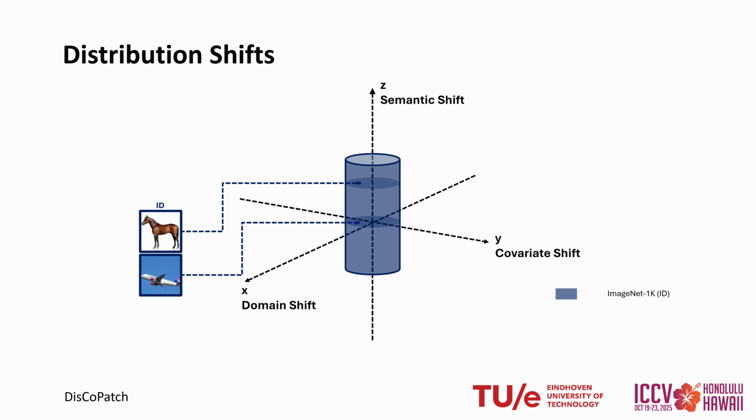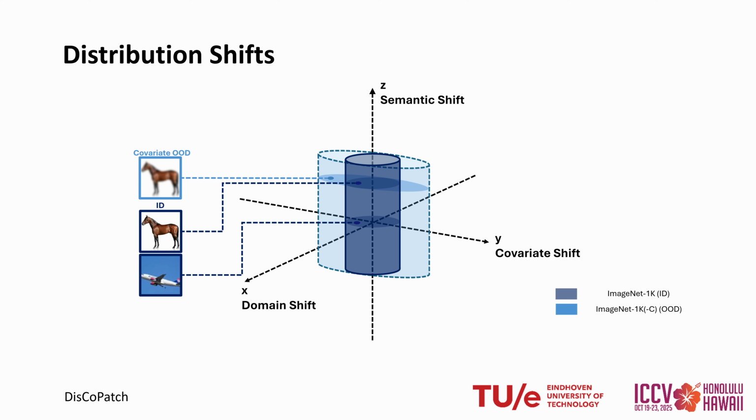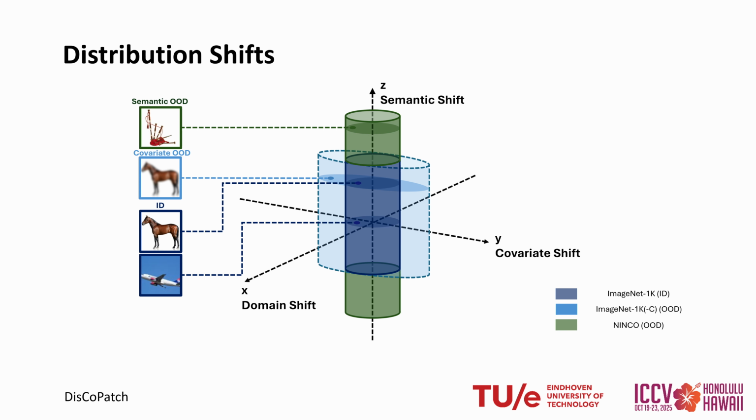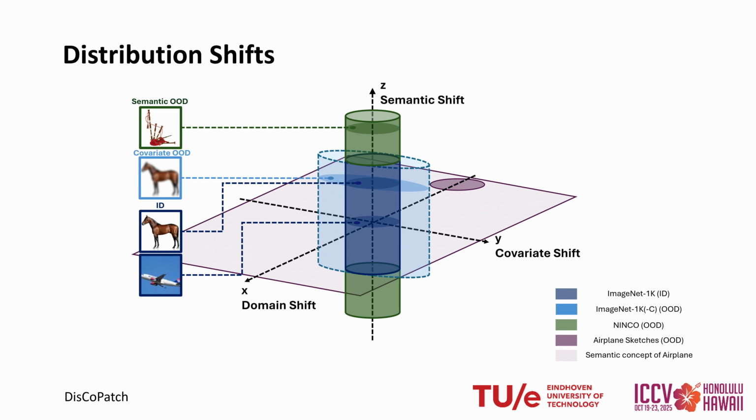Distribution is essentially an acceptable range of semantic, covariate, and domain shift. When we encounter an additional covariate shift like this blurry horse, then we are out of the distribution. When we encounter a novel class like this bagpipe, we are out of distribution. When we represent a known concept in a different way, like a sketch of an airplane, we are out of distribution as well.